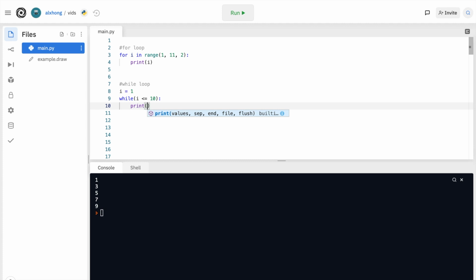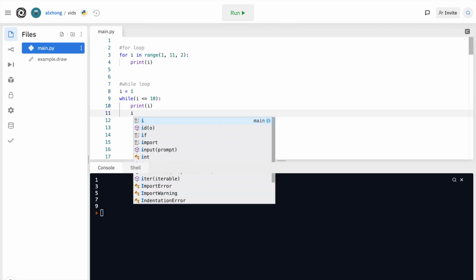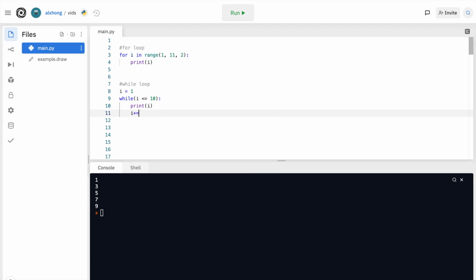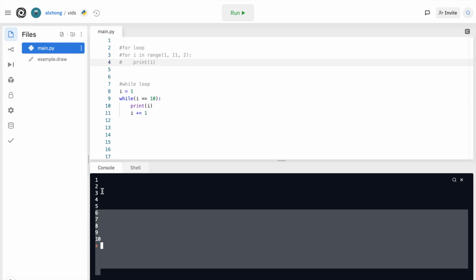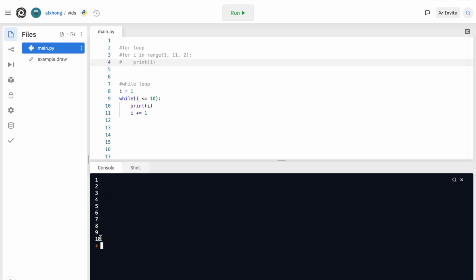We can print I. But now something important this time is to make sure to increment I, your counter. If you don't increment, you can get stuck in an infinite loop, which can crash your program because I will never increment and it will just stay in its constant space. And if we run it, we see that it goes from 1 through 10, which is exactly what we wanted before. And you can change the incrementation just like before.